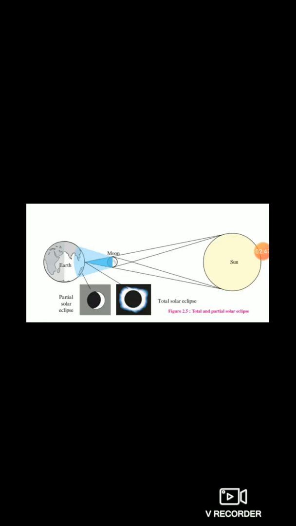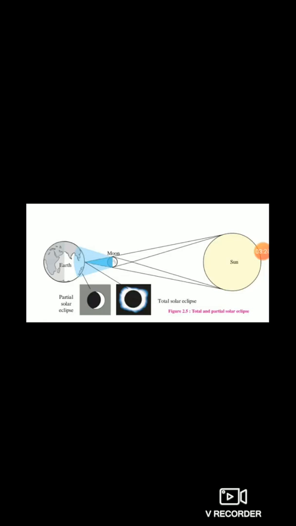Sometimes the moon is in the apogee position. Apogee, which we learned earlier, means the distance between the earth and the moon is more. It is at its farthest from the earth, and the deep shadow of the moon cast in space does not reach the earth.